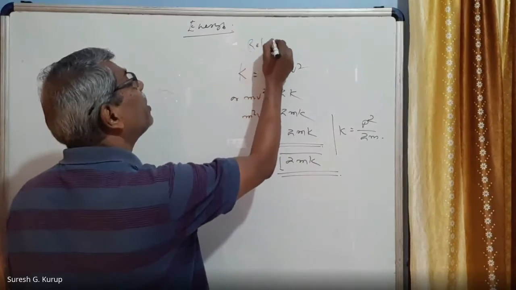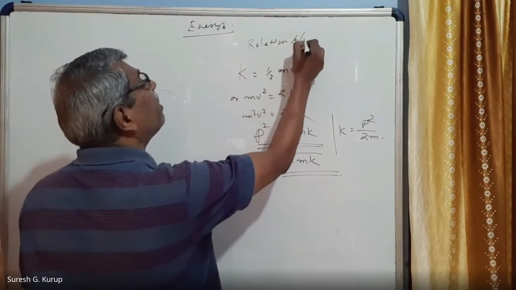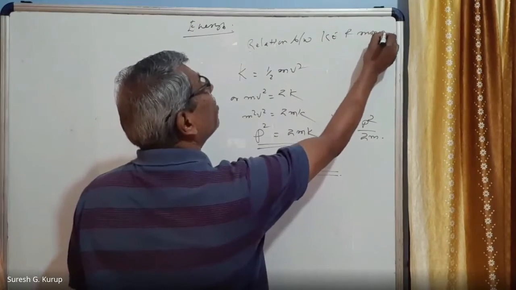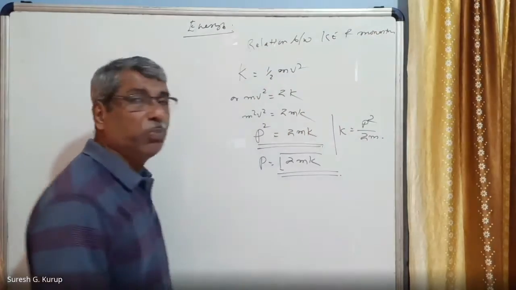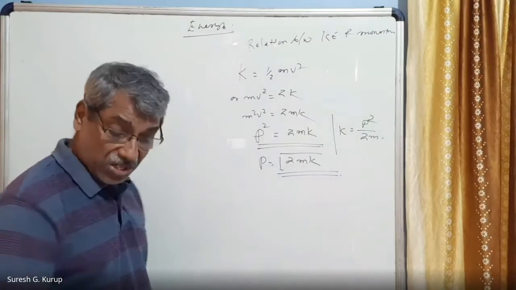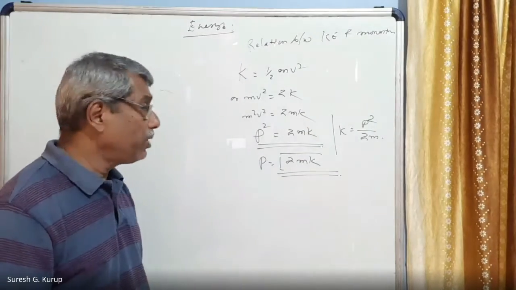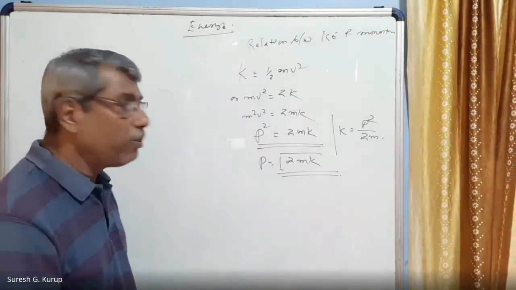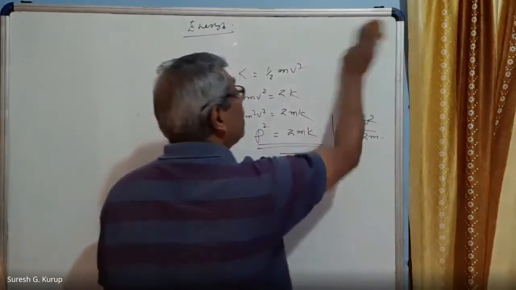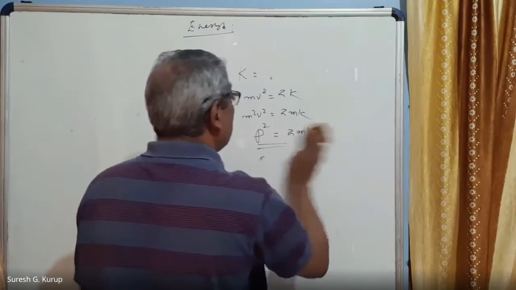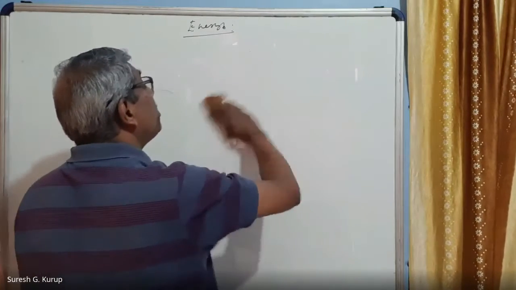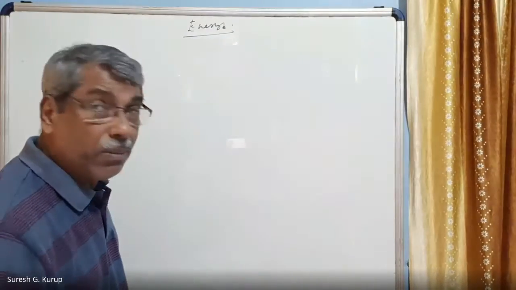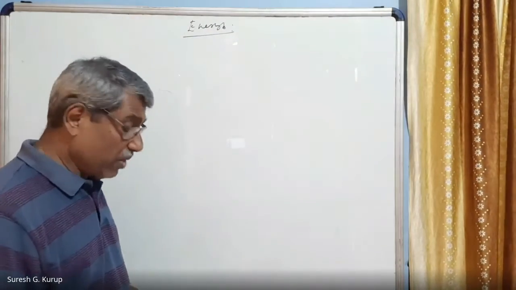So please note down. This is the relation between kinetic energy and momentum. Momentum is p, and kinetic energy K. The relation is also written here. p is equal to root of 2mK or K is equal to p square divided by 2m. Right? That's also done. Next are some relations. That means using the same relations we can draw, you can plot some graphs also.